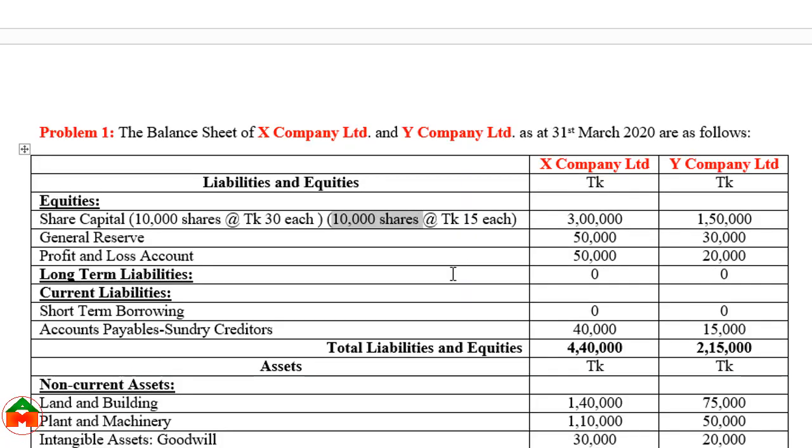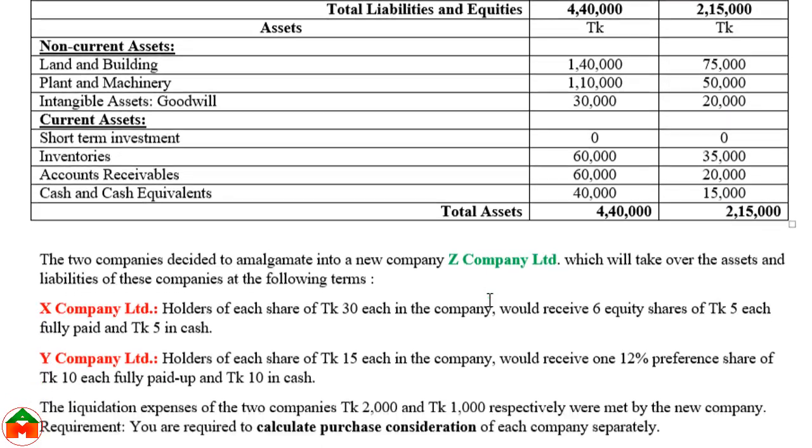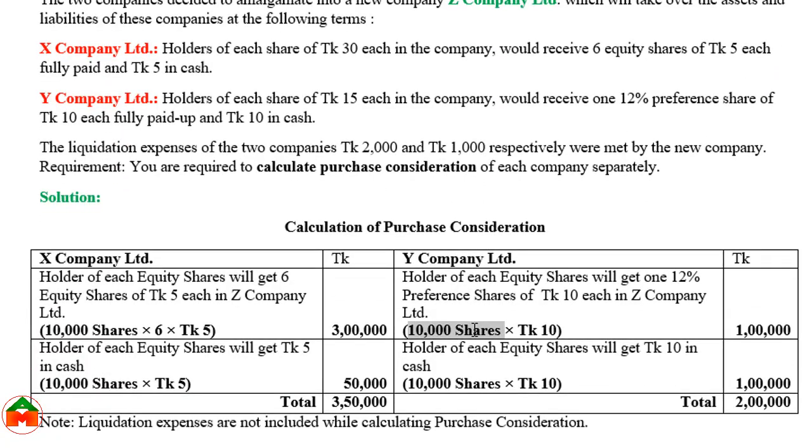The number of shares of Y Company Limited is 10,000, so 10,000 shares, and they will get one share. We shouldn't multiply by one because the result will be the same. That's why we have not shown the multiplication by one. However, each share price will be taka 10.